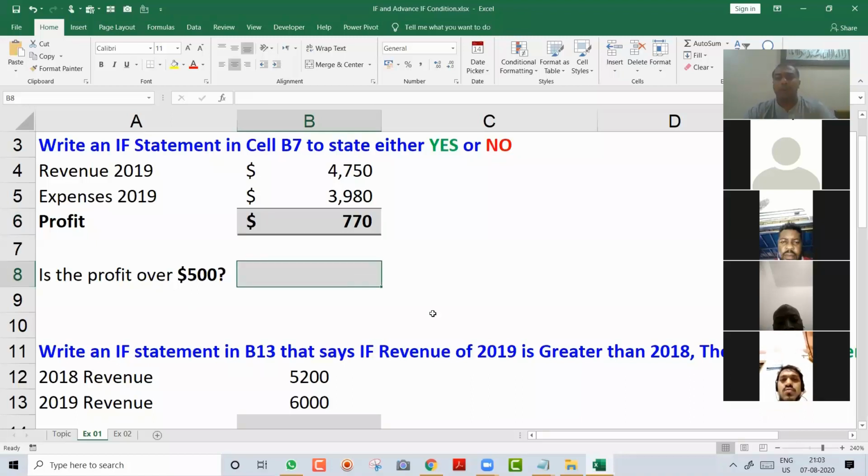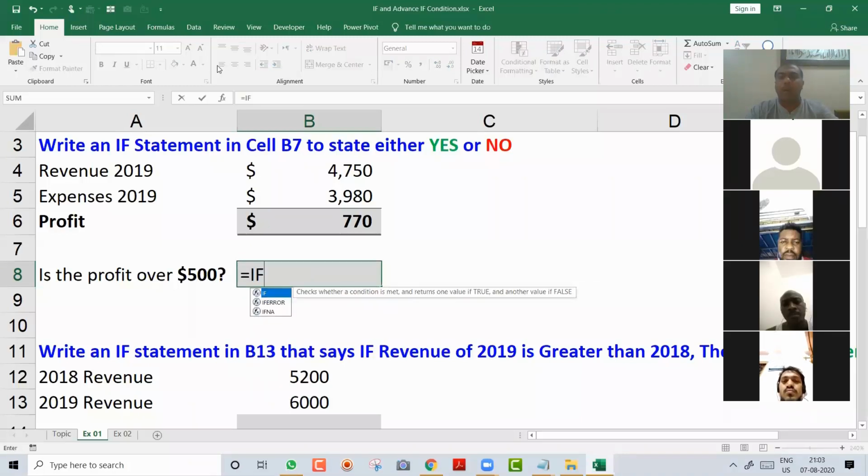So over here you will come and you will say equal. You know all the formulas start with the equal sign. So here you will say equal if and you will open a bracket. Now see, here it is asking you 3 things. We just don't have to write the if condition. If you want to implement if, you should understand the syntax. And this is known as syntax. So when you say equal if, it asks you 3 things. One, logical test, then value if true, and then value if false.